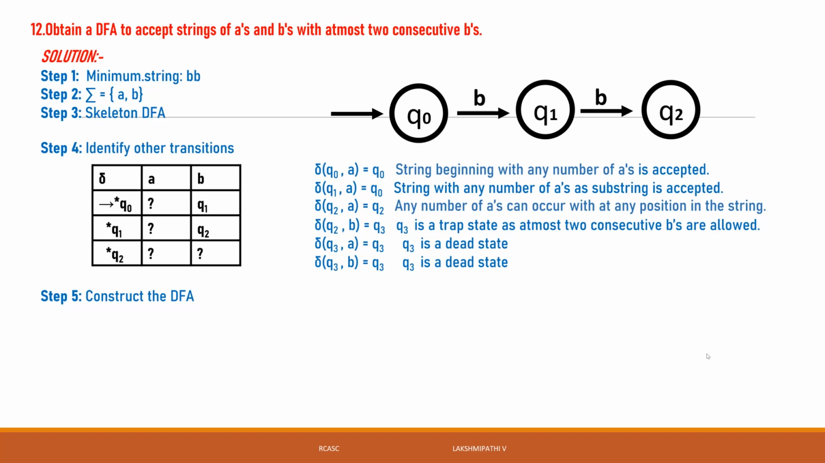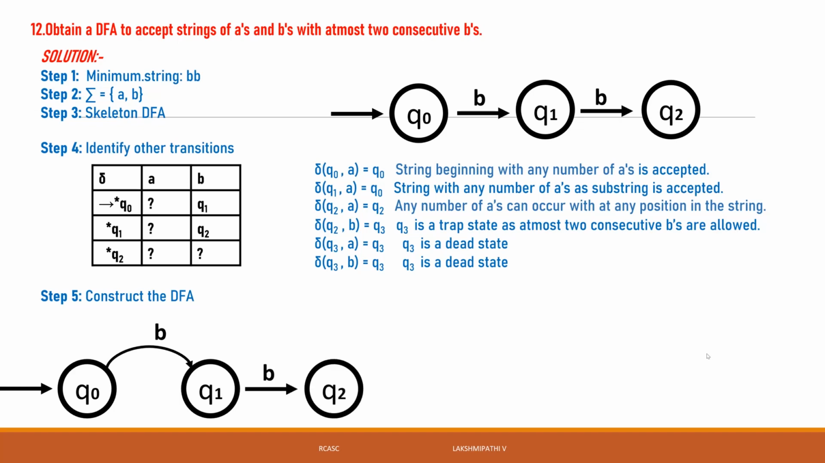Then for the Q3 state, Q3 of A is also Q3, and Q3 of B is also Q3 only. Then we can go for the construction of the DFA. Q0 is the starting state and also a final state. Q0 of B is Q1, Q1 of B is Q2, Q2 of A is Q2 only, then Q2 of B is Q3, and Q3 of A and B is also Q3 only. Q0 of A is Q0, then Q1 of A is also Q0.